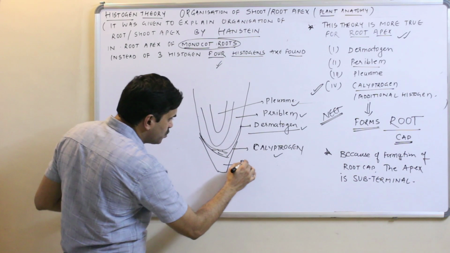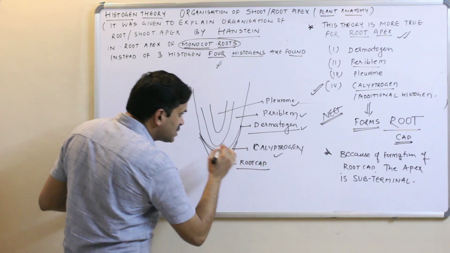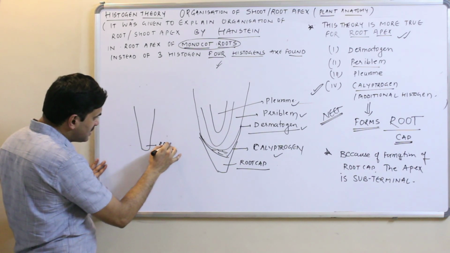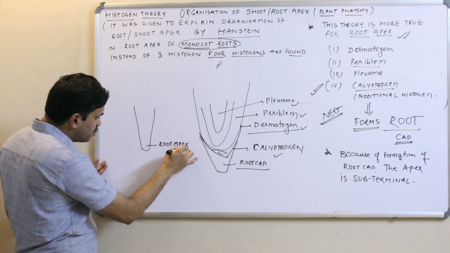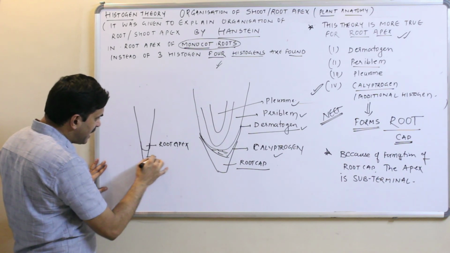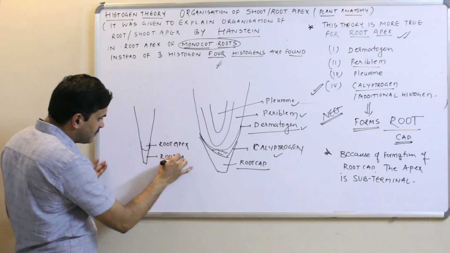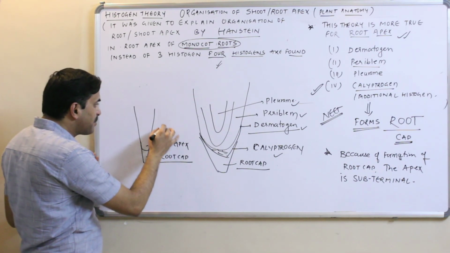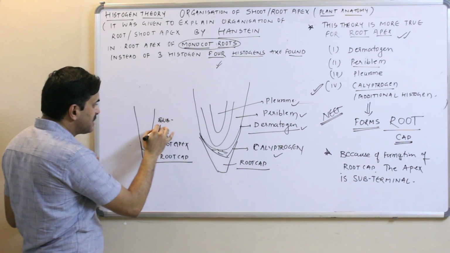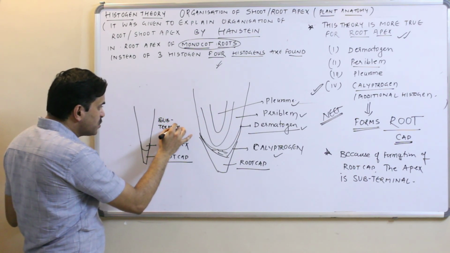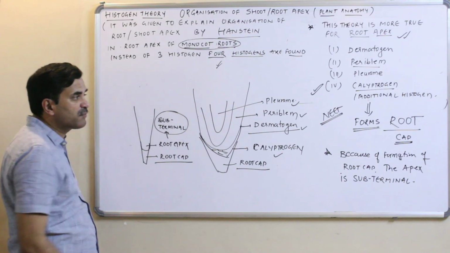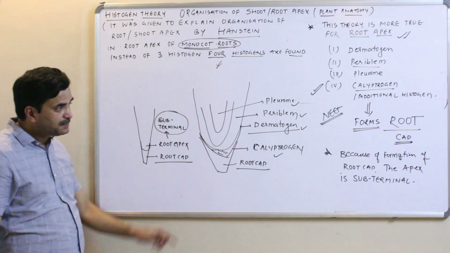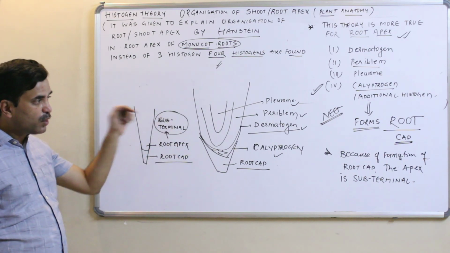Say this is the root cap. Imagine this is the root apex, which is actually covered by the root cap. So because of the root cap, remember that this apex will always be subterminal. If it is asked in the exam, in the case of roots where the root cap is present, what about the apex?